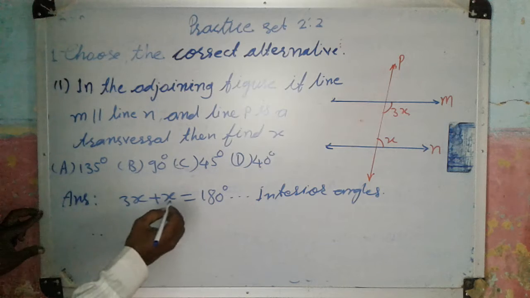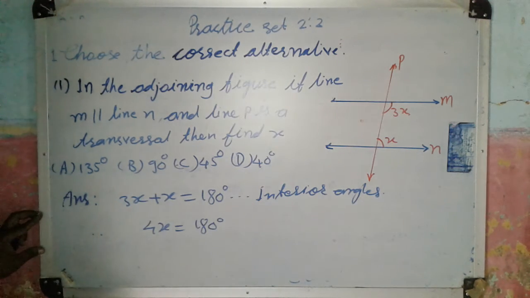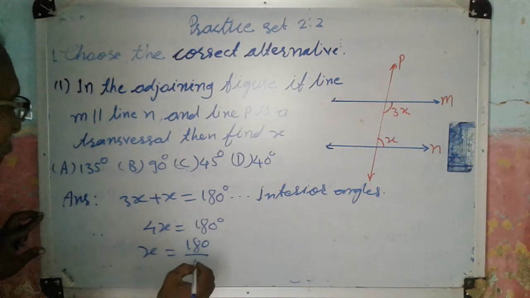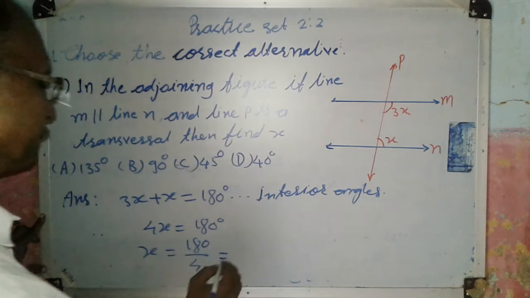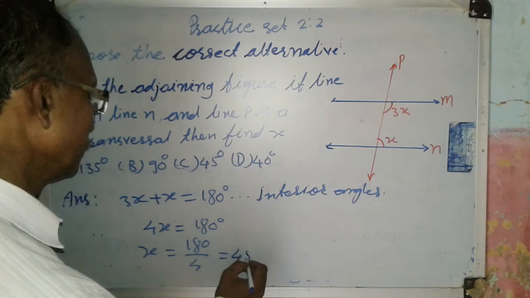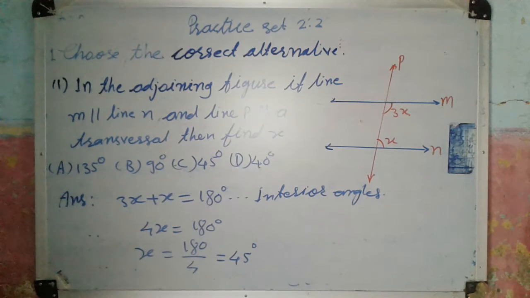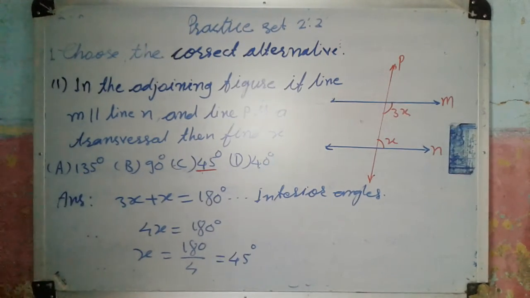Therefore, 3x plus x, we get 4x, is equal to 180. Therefore, x is equal to 180 degrees upon 4, which is 45 degrees. So the value of x is 45 degrees, and our option is C, 45 degrees.